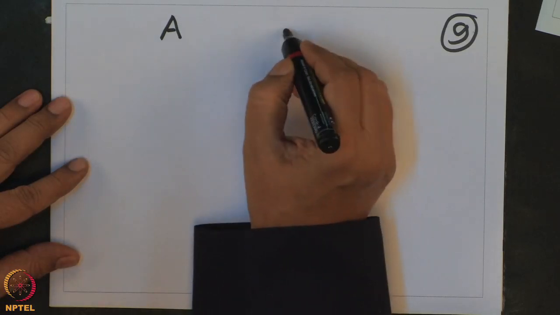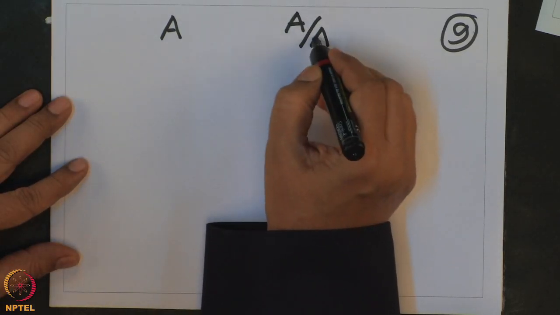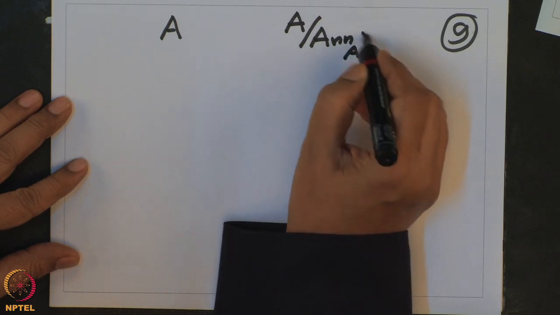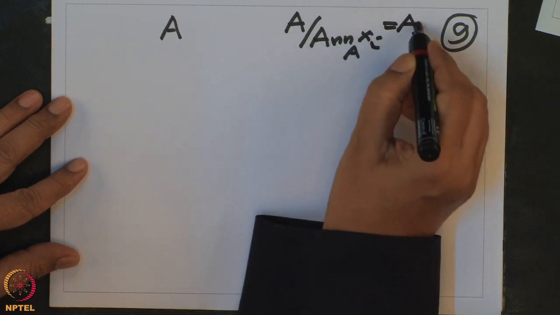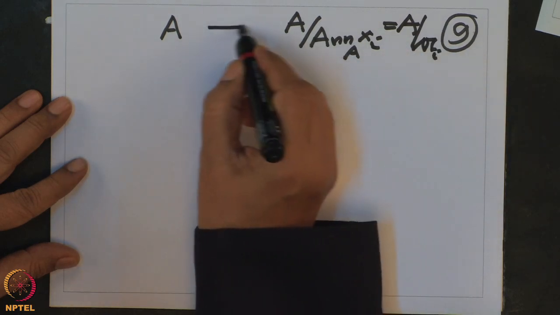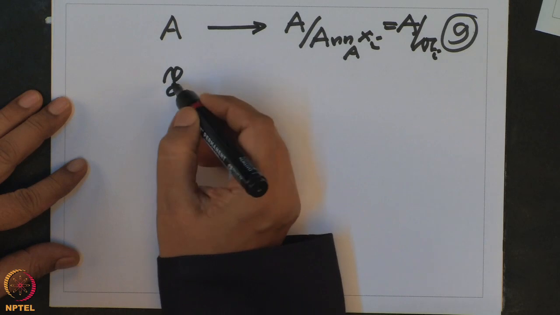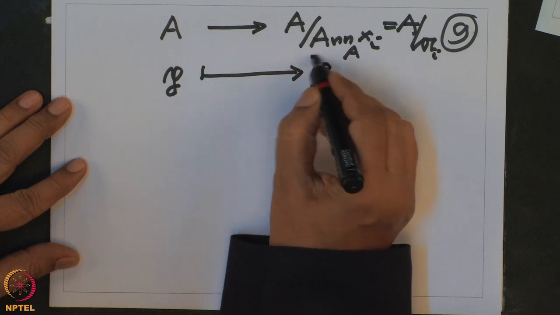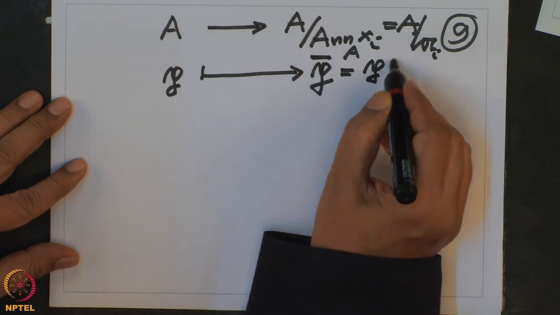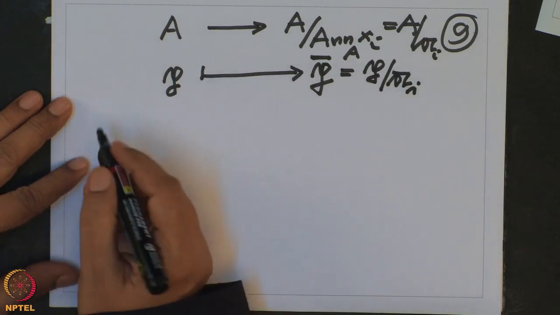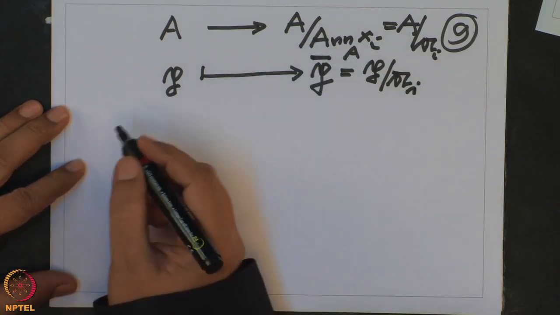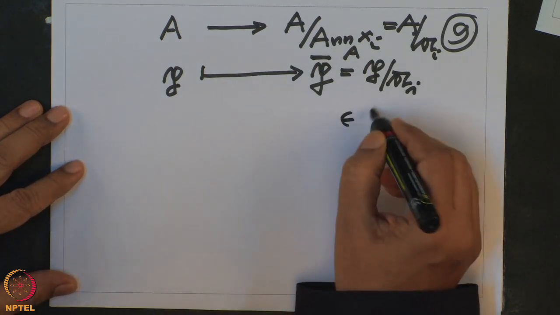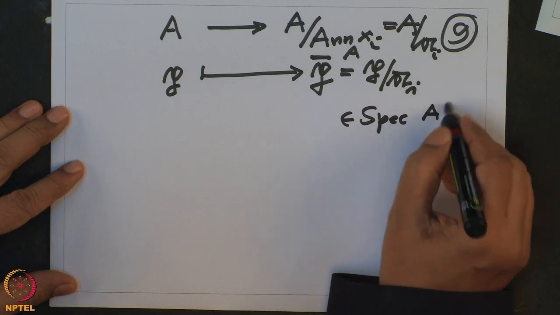But then that means what? If I go from the ring A to the residue class ring A by the annihilator of A xi, this is the ring A by Ai. So if I pass from here to here, P is the prime ideal here and P contains this Ai. So therefore P will continue to be a prime ideal, which I will denote by P bar. P bar is P by Ai. So this P bar is a prime ideal in the residue class ring A by Ai.